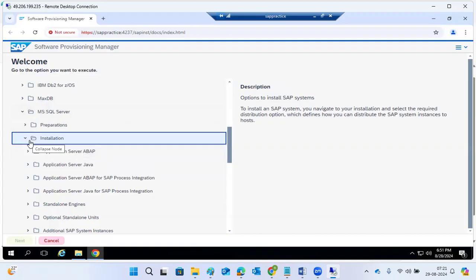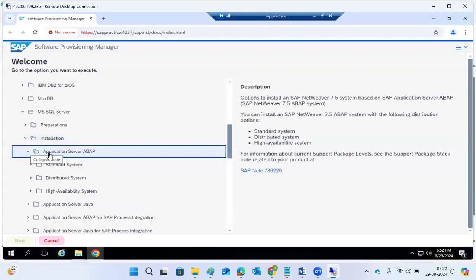Then the installation we are doing here is the application server ABAP or application server Java. Ours is the application server ABAP. Why? Because we are the ABAP team, which means our SAP systems are ABAP systems.